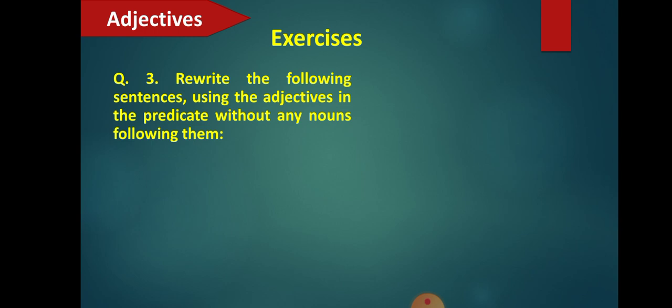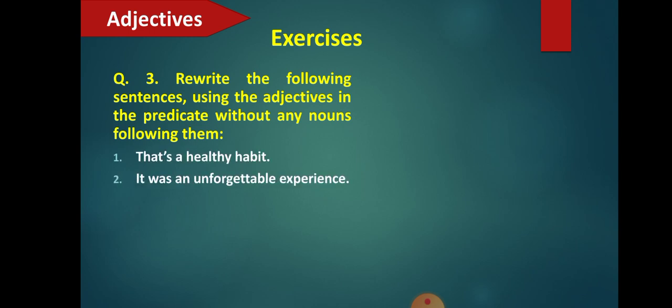Here, rewrite the following sentences using the adjectives in the predicate without any nouns following them. That means if an attributive type of sentence is given, you have to change it to what? Predicative type. Let's see what are the questions and accordingly we will see what are the answers. That's a healthy habit. We have to change it.